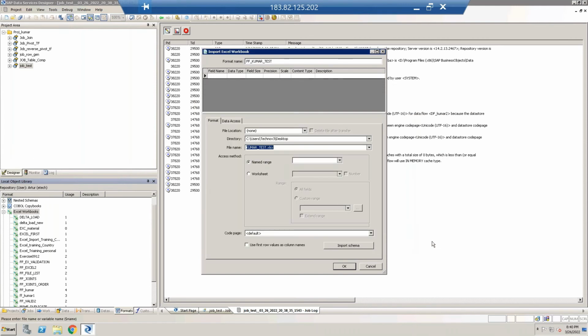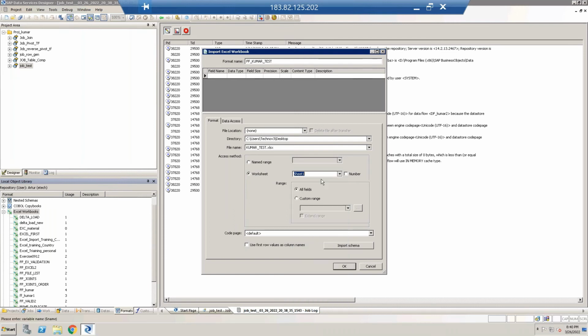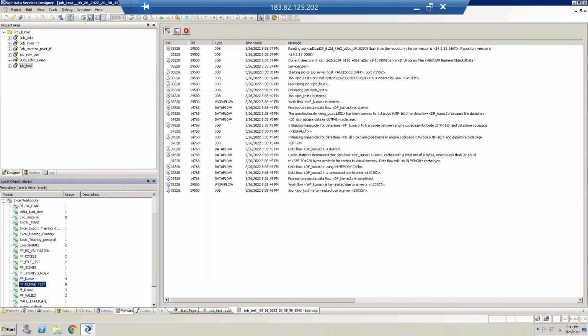You should make sure that you go with the worksheet. A worksheet is nothing but a sheet in your Excel file, so select the proper sheet. If you have 10 sheets, you can extract the data of 10 sheets, but make sure which sheet you are selecting. I am checking this option because my first line is the header. Now I'm importing the schema over here. If you see, I got my structure. This is the structure in my file. So now I got that file over here.